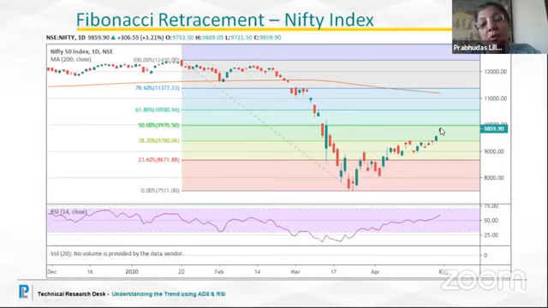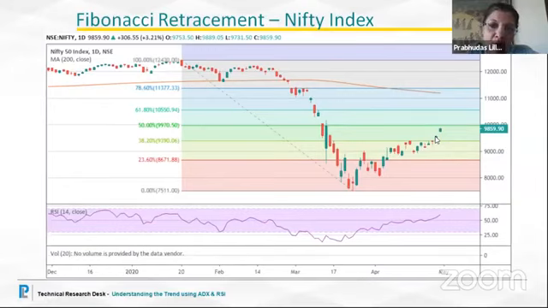It's always better to book profit rather than wait for the optimum, because we do not know whether the next move is going to be a gap up or gap down. After going through this painful journey step by step, it's always better to have controlled profit rather than miss out on all the hard work put in from 7,500 to 9,800. So this could act as a counter trend. What do we mean by counter trend? If you look at all the indicators right now, they are not showing any signs of reversal, but 50% retracement does call for a point of thought.